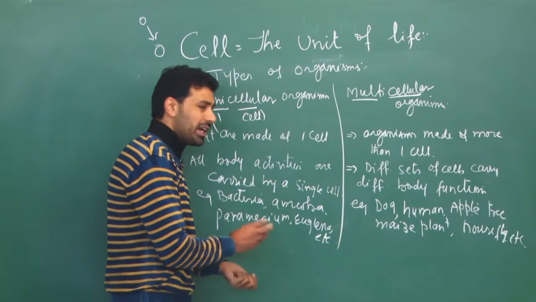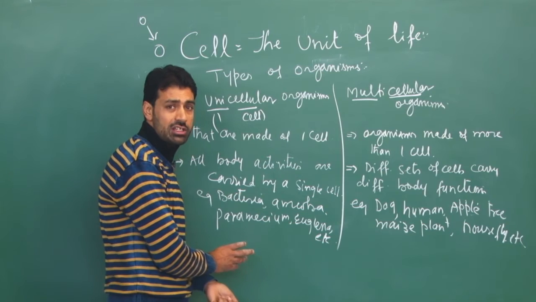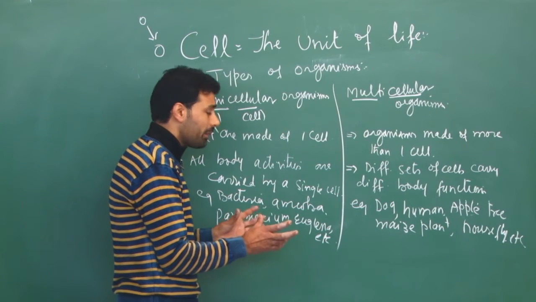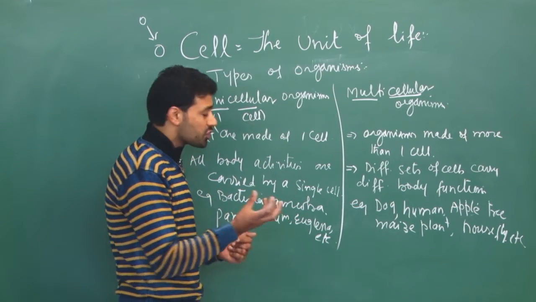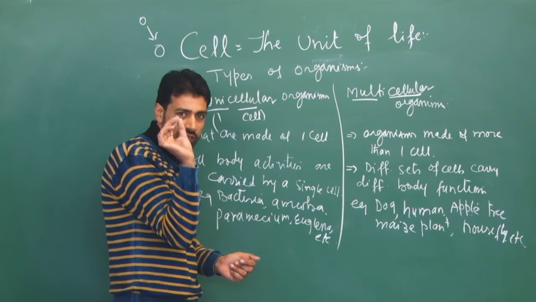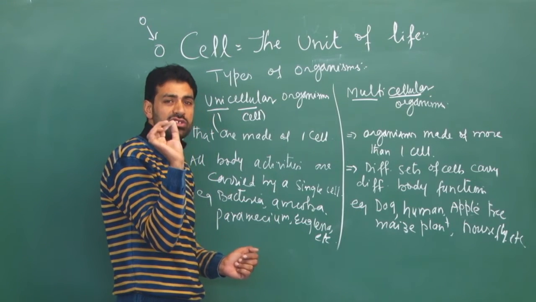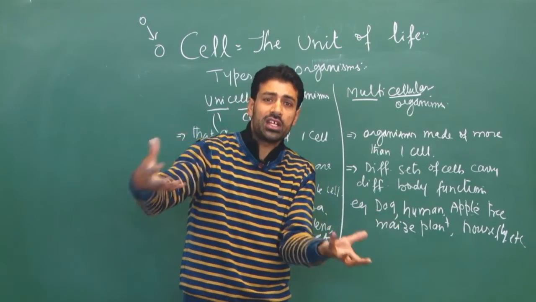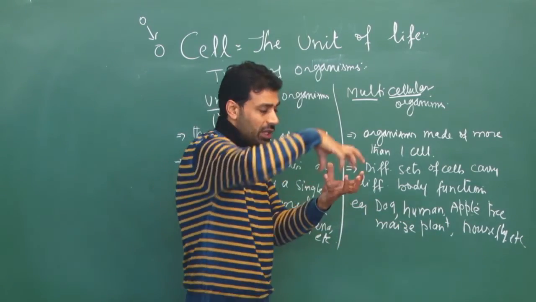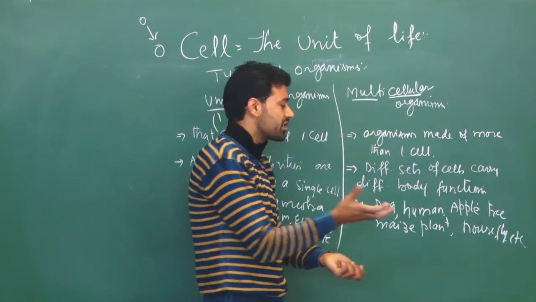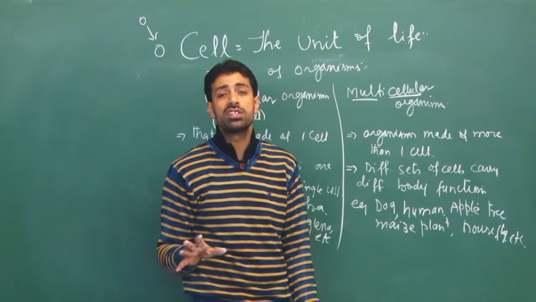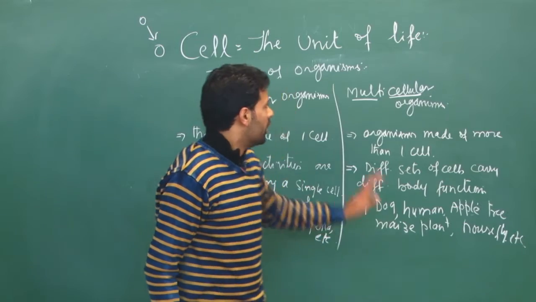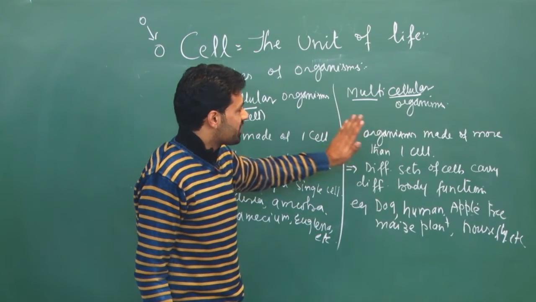But unicellular organisms, in the majority of cases, require a microscope to see them, because cells are very small. But when a large number of cells accumulate, they make a bigger structure called a multicellular organism that can be seen without a microscope. So this was unicellular and multicellular organisms.